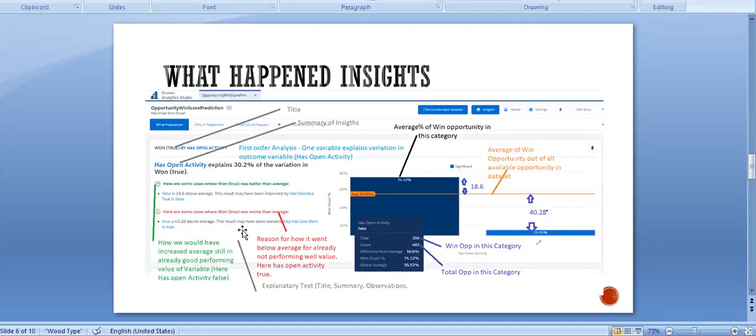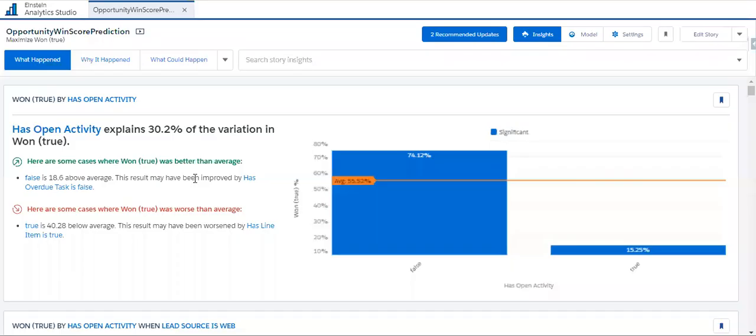In this way we get the overall picture of how the explanatory variable, has open activity, explains the variation in the outcome variable, win true. Here we are comparing the outcome with a single variable, so we call it first order analysis. Okay, let's go back to the screen.